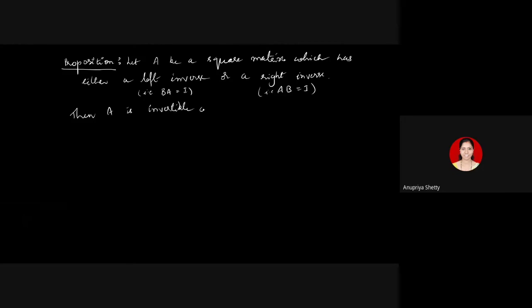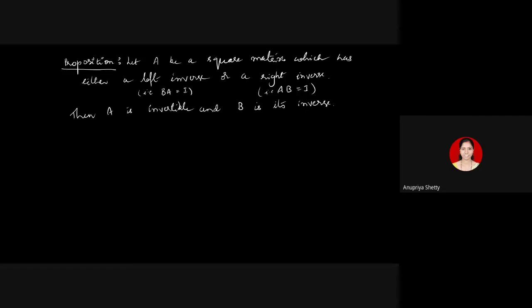Then A is invertible and B is its inverse. I guess we have verified earlier as a small result that if a matrix has an inverse, it's always unique. If A has an inverse, say B, then it is unique. I think we have taken B and B dash to be the inverses, and then we proved B and B dash must be the same.